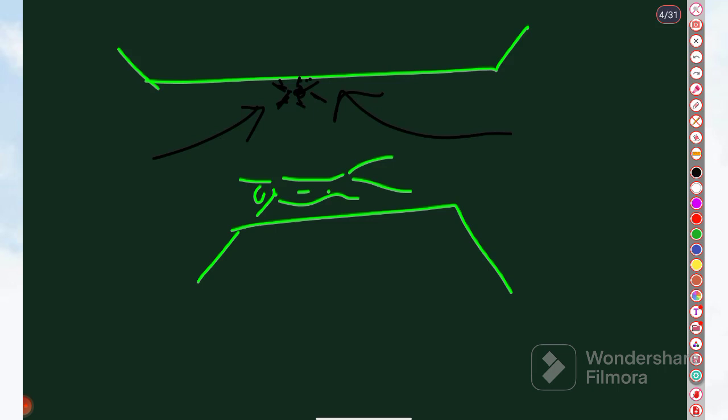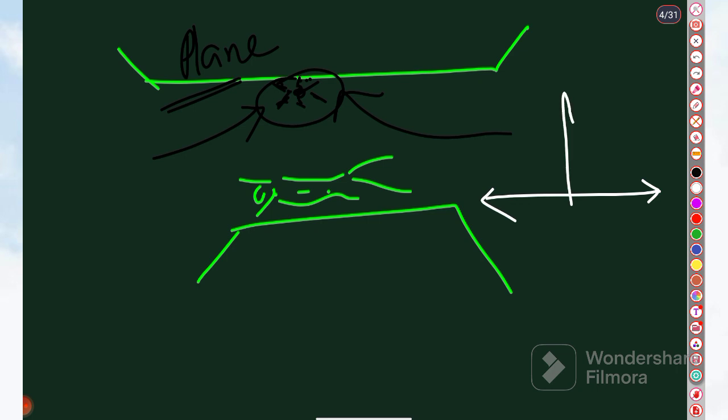So to represent the position of an object or a point in a plane, he introduced these two axes. One axis is horizontal and the other is vertical. Right hand side is plus, left hand side is minus.